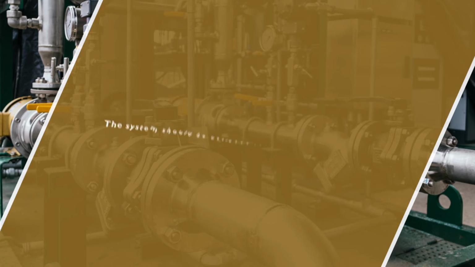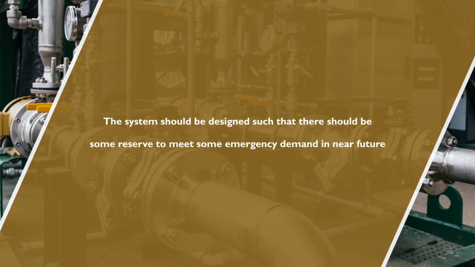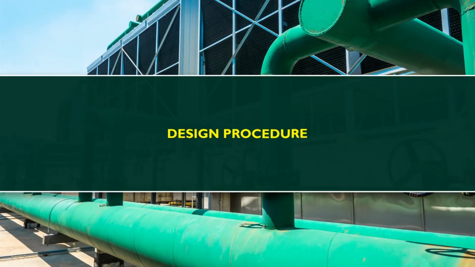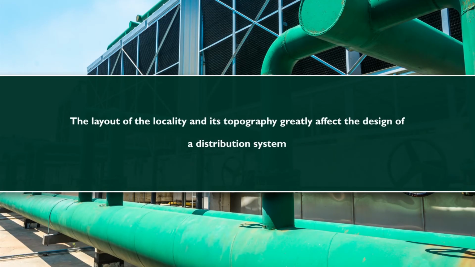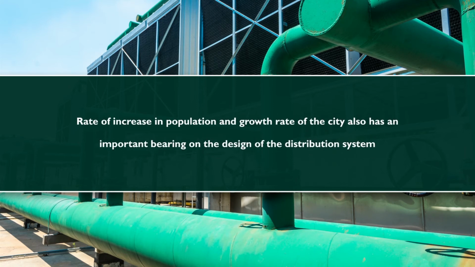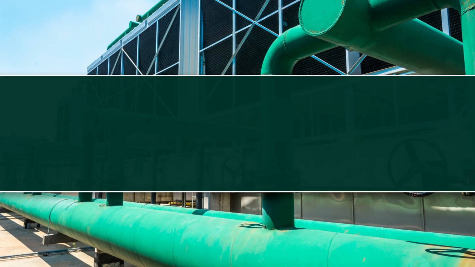Future demand. The system should be designed such that there should be some reserve to meet some emergency demand in near future. Design procedure. The layout of the locality and its topography greatly affect the design of a distribution system. Rate of increase in population and growth rate of the city also has an important bearing on the design of the distribution system. Following procedures should be adopted for the design.